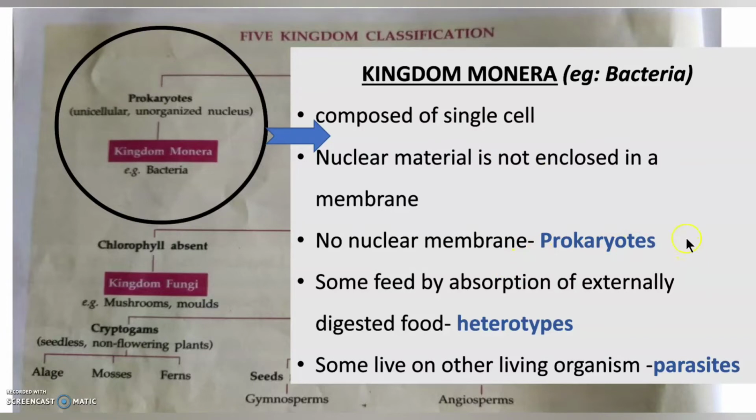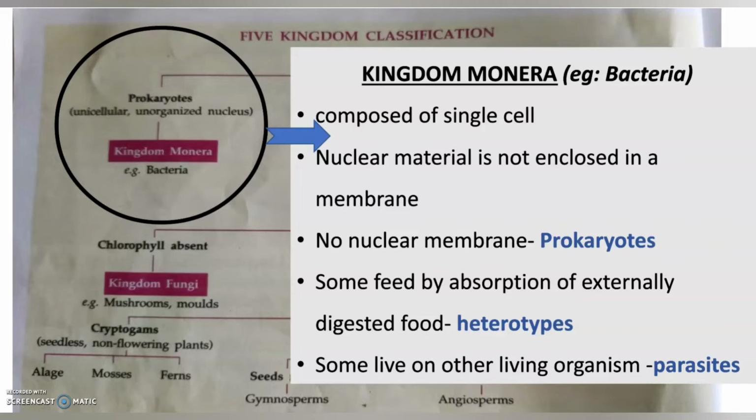Also, there are different types of bacteria. Some of them are fed by the absorption of externally digested food, which are known as heterotrophs. Whereas some others live on other living organisms and they are known as parasites. So some bacteria are heterotrophs whereas some are parasites. So you have to remember prokaryotes means they don't have a nuclear membrane, but in bacteria these nuclear materials are organized in a region known as nucleoid.